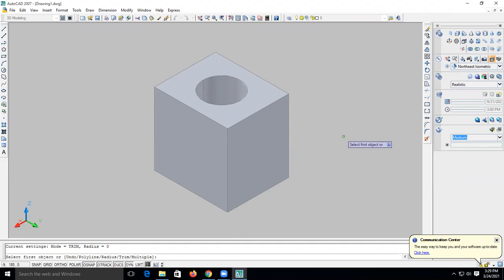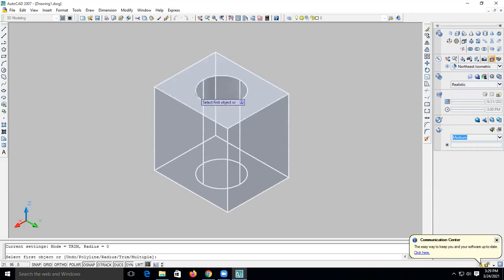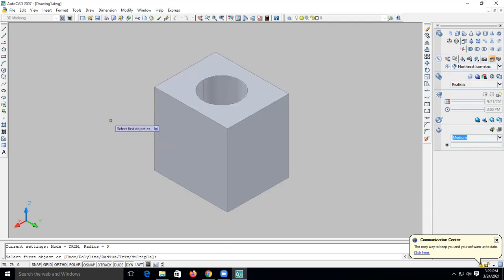See what is shown when you select the first object in the bottom line: undo, polyline, radius, trim, multiple. Likewise the options are shown. Now we wish to make the corner side curved a little, so we have to enter a radius. Again, look: just select the fillet. You can also type F, enter, and you can write fillet over here. You can also go into fillet from here, okay.